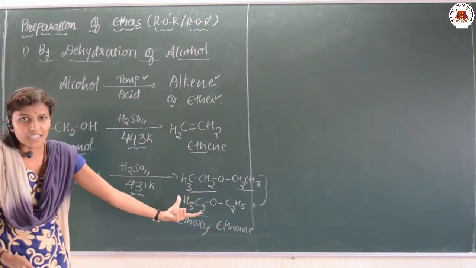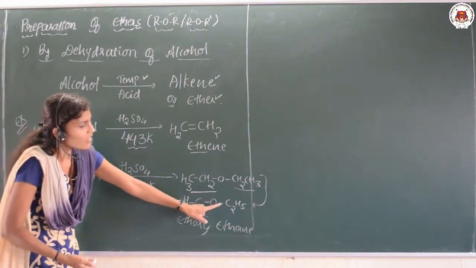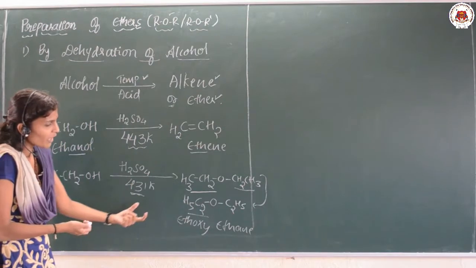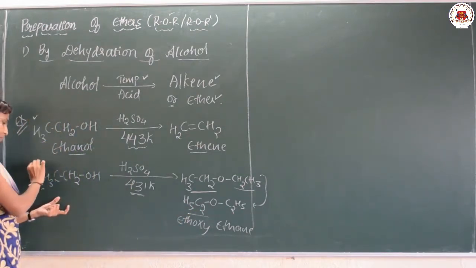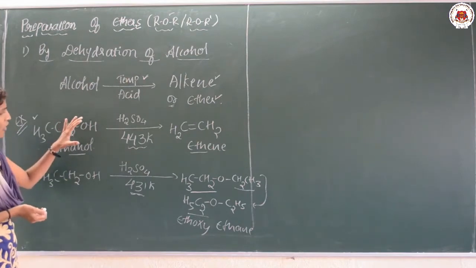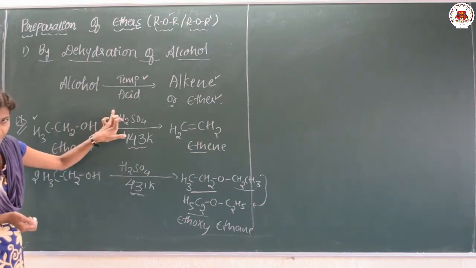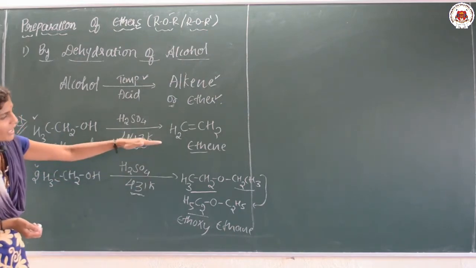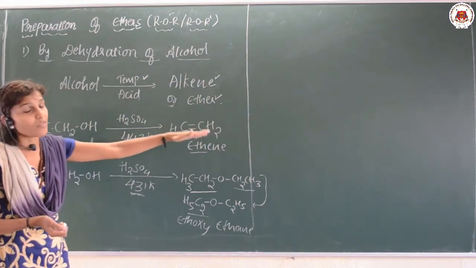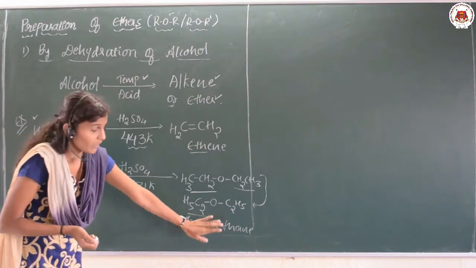It is the ether. You can get either the symmetrical ether or the unsymmetrical ether. So suppose the alcohol is treated with the acid. By maintaining different temperature conditions, we are able to get the alkene as well as the ether.